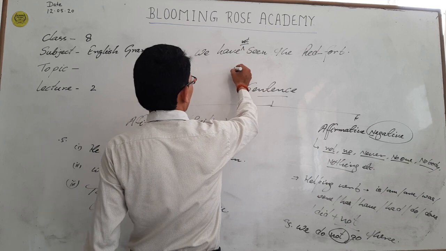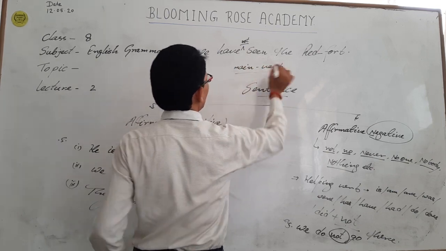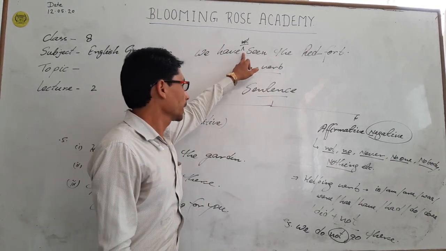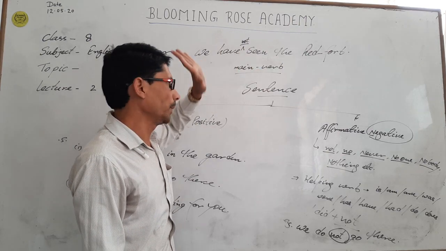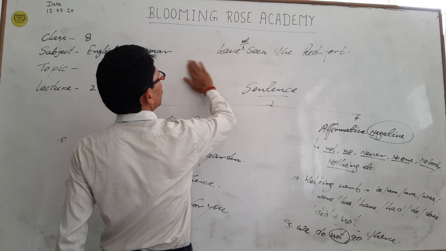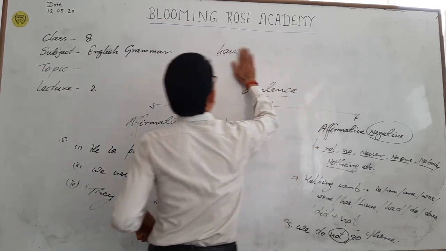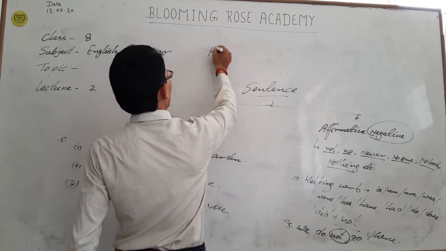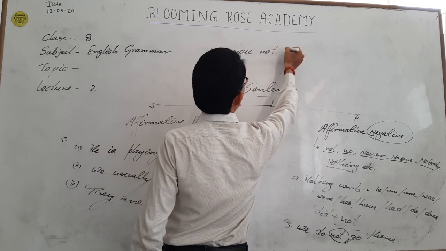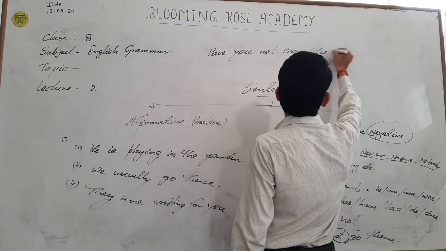If the given sentence is interrogative, then in that condition also, not or never will be used just before the main verb. For example, if I change this sentence into interrogative negative, then our sentence will be: have you not seen the red fort?